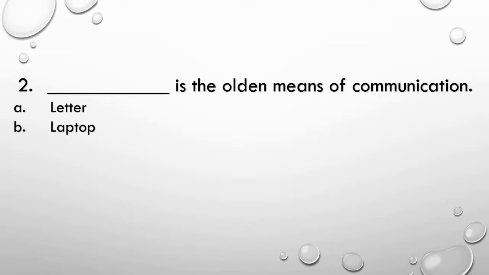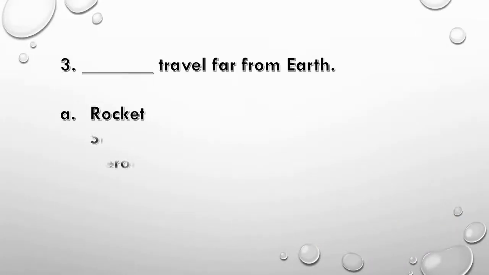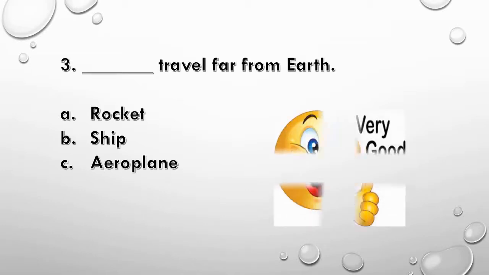A letter is the olden means of communication. Good. Third, filling the blank. Dash travels far from the earth. Rocket, ship or aeroplane. It is a rocket. Very good.